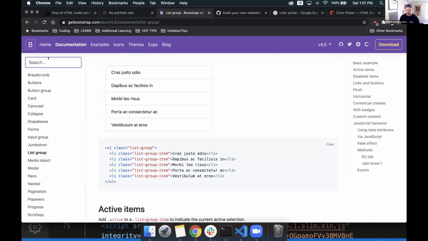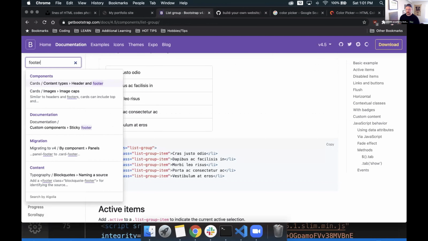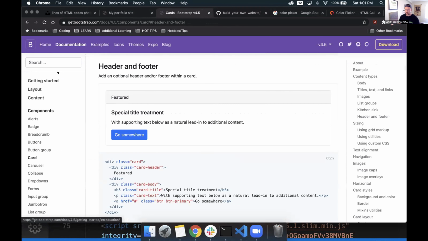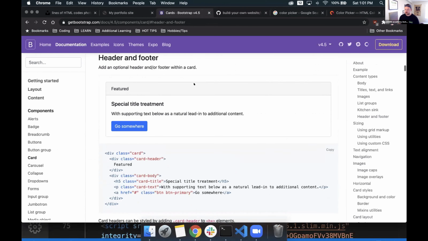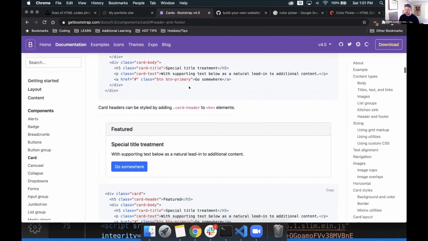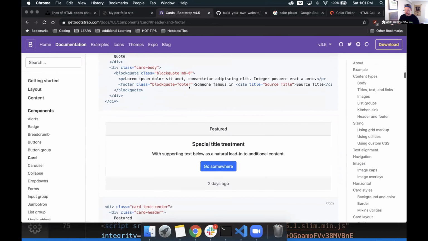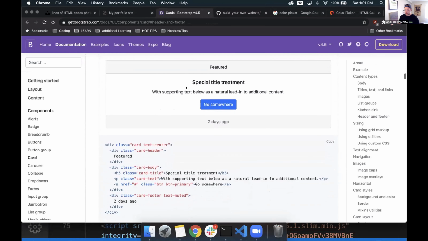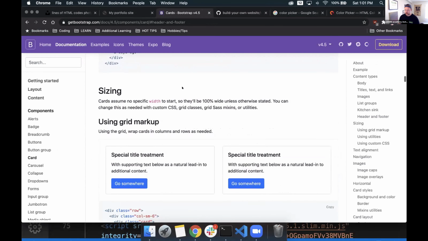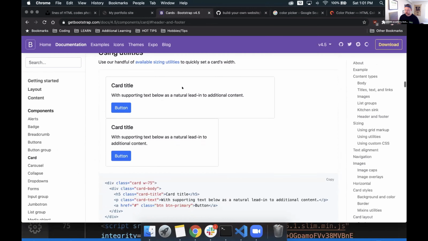Let's try a search: footer. Ooh, component, card types, header and footer. Oh, so we have an optional header and/or footer within a card. Not exactly what we're looking for, but kind of. Let's see if there's anything more that we could use.